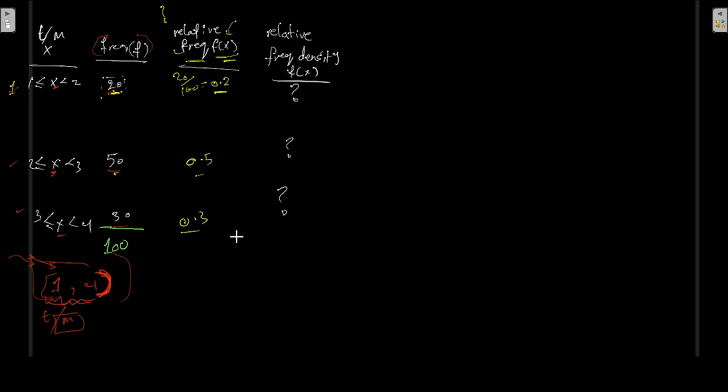Now, what we want to do, we want to develop something called the relative frequency density, or the f of x, actually equal to taking the relative frequency here and dividing it by the width of that class or that interval, because we are dealing with intervals. We could take the 0.2 and divide it by 1. The 1 is actually the width of that interval. The same thing here, 0.5 divided by 1. So all of them will be exactly equal in this particular case.